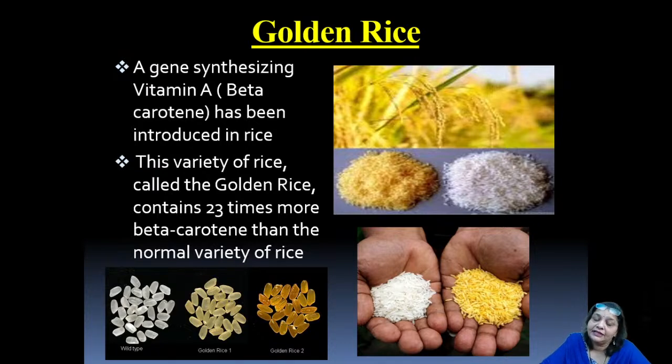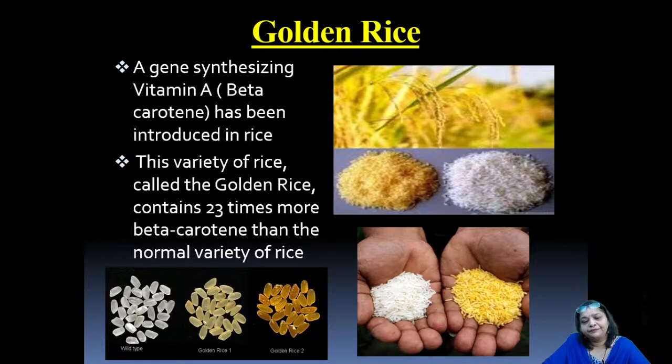Okay, so let us talk about another product of biotechnology here, that is the golden rice. Golden rice, actually the gene that synthesizes vitamin A, the beta carotene, has been introduced in rice. Now of course the gene is being introduced into the rice, and the rice slowly, when it grew with this particular gene in it, started synthesizing vitamin A 23 times more than the normal variety of rice.